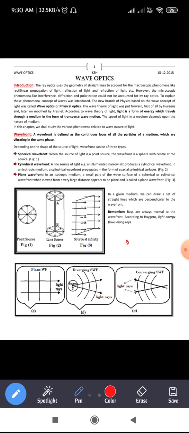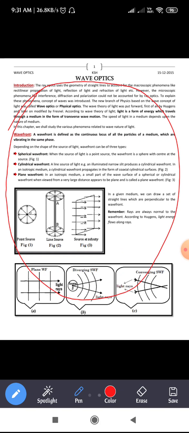The same way, let us say that this is a pond. So let us say that you have thrown a stone at this point, at the center. So what happens? The waves, the disturbance, is created and it moves outward, right?